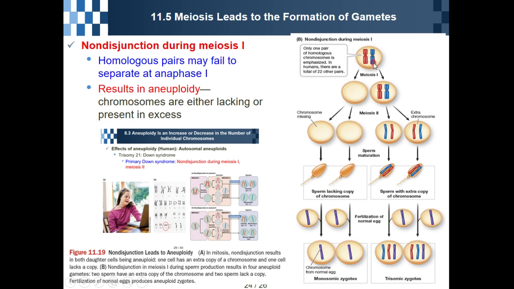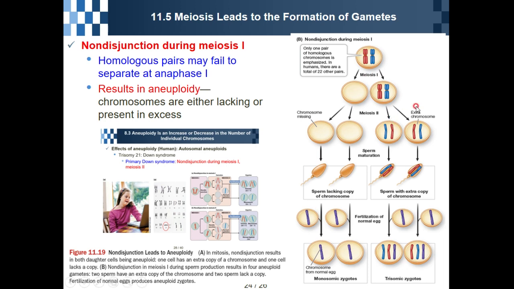So during anaphase and telophase, homologous pairs may fail to separate at anaphase 1. So both chromosomes go to only one cell like this.